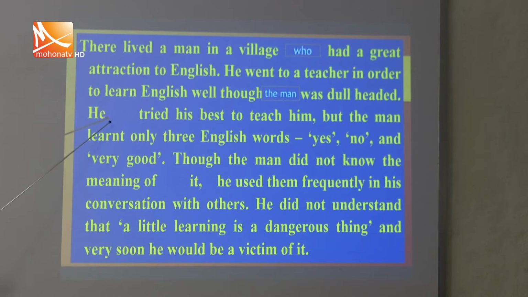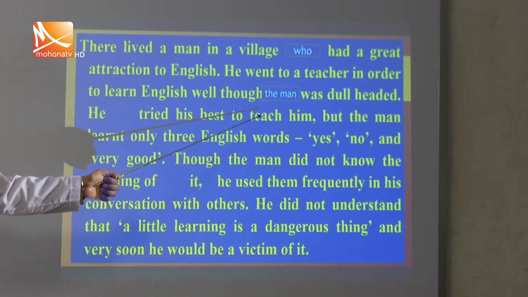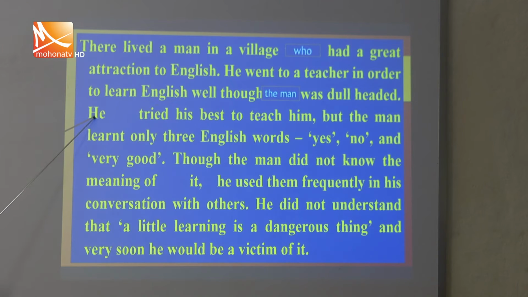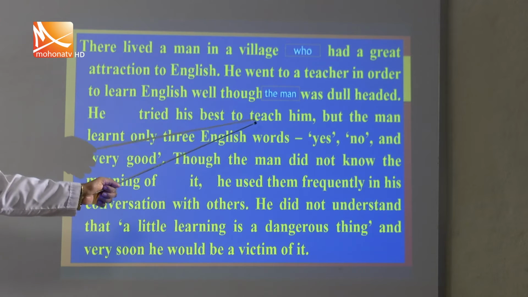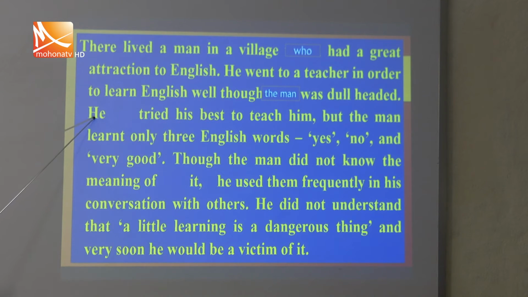And our next sentence: he tried his best to teach him. Here he denotes the teacher, because a teacher can teach another person. So instead of he, to make it clear, we have to write the teacher, my student.